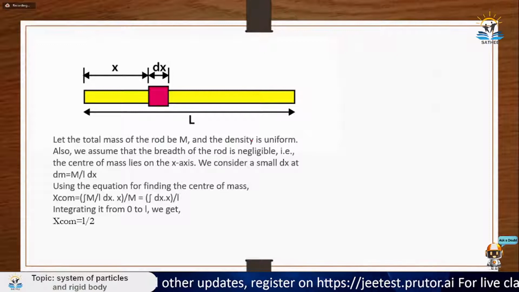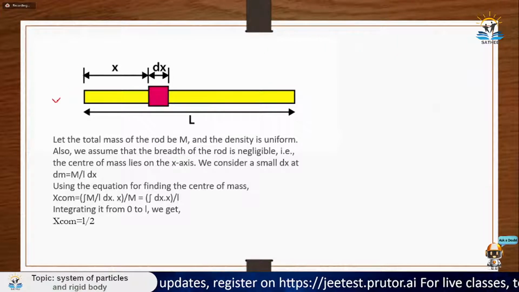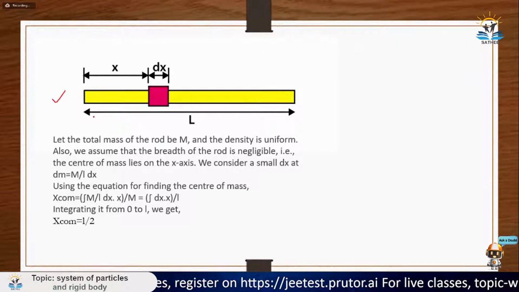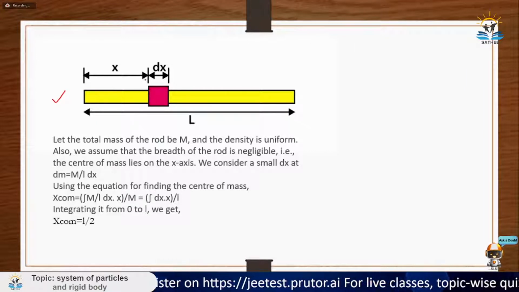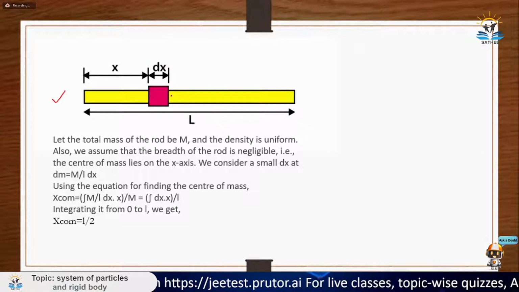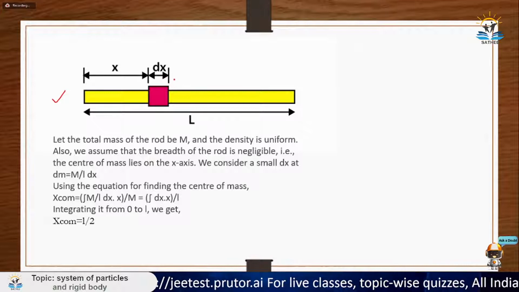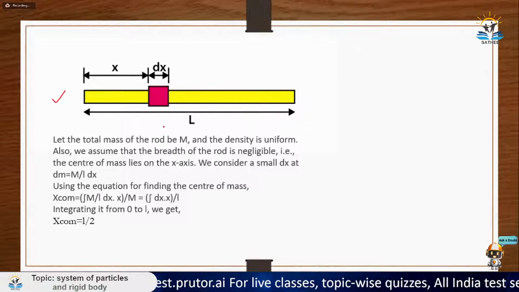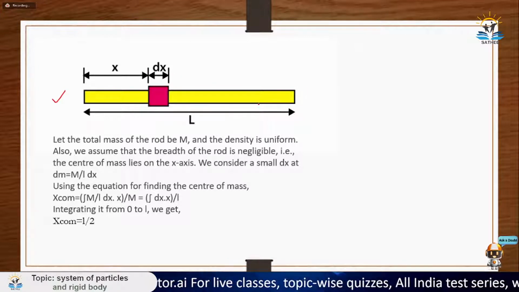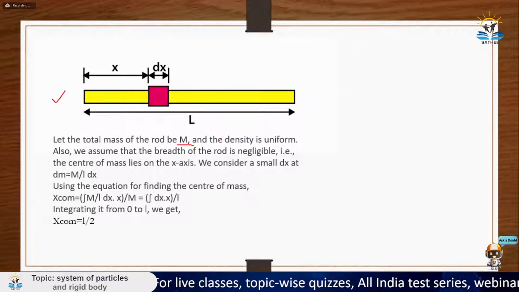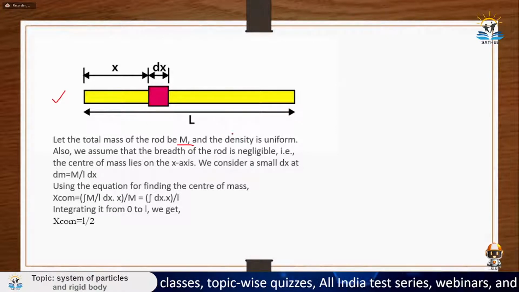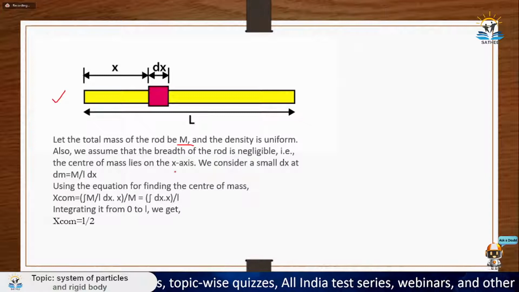Okay, so now let's calculate the center of mass of this rod. So how to do that? Again, same thing. Go to x distance, cut a dm mass segment, which separates the length dx. Then assume the total mass to be capital M, which is written here. The density is uniform because I am considering a uniform rod. Then the center of mass lies on the x-axis.